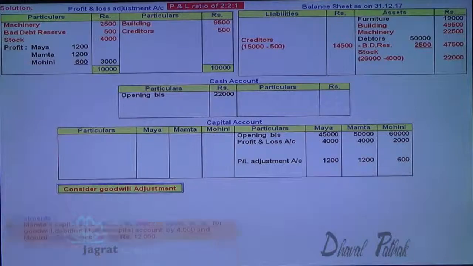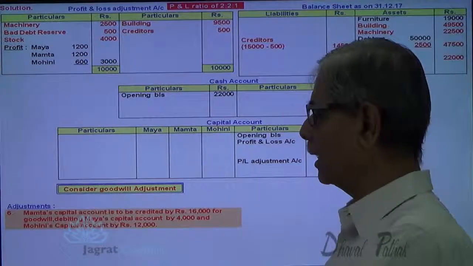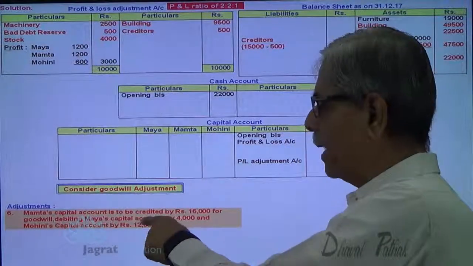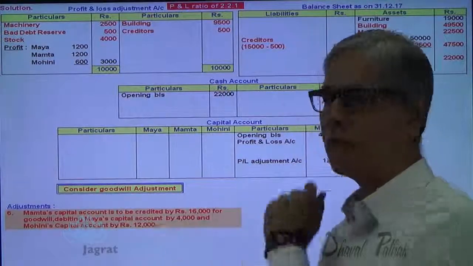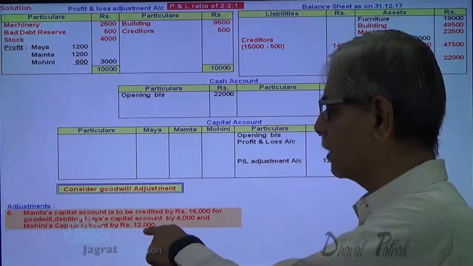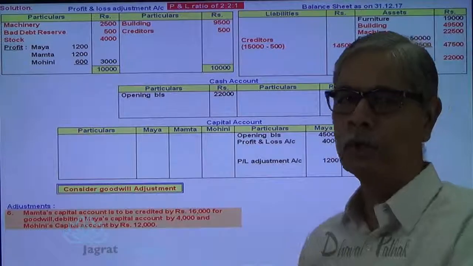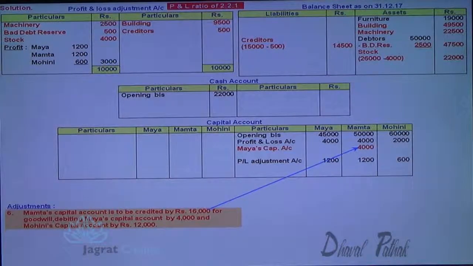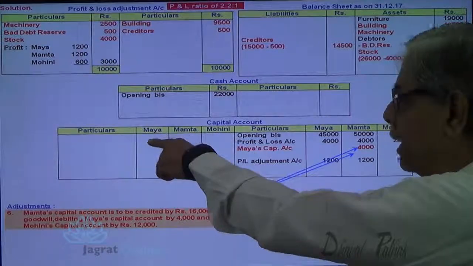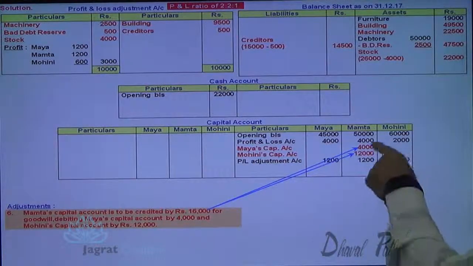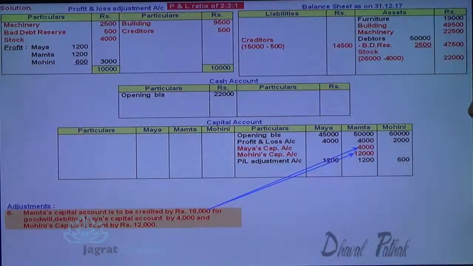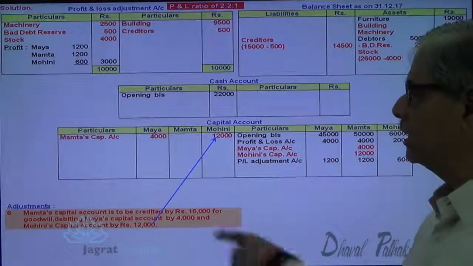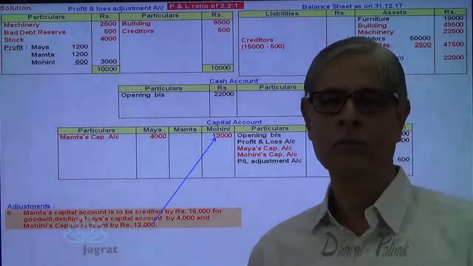Now the goodwill adjustment. Mamta's capital account is to be credited with 16,000 for goodwill, debiting Maya's capital account 4,000 and Mohit's capital account by 12,000. So 4,000 and 12,000 is a payment made by Maya and Mohit to Mamta. So this shows the gain ratio. So here let me give the effect. Maya's capital account debit 4,000. So 4,000 will be debited here. Here it's credited. So total 16,000 rupees are credited to Mamta's capital account. But it has been debited 4,000 to Maya's capital account and 12,000 to Mohit's capital account. This is how the debit entry is recorded. This is a goodwill adjustment.